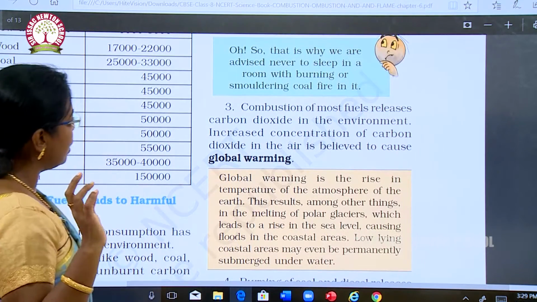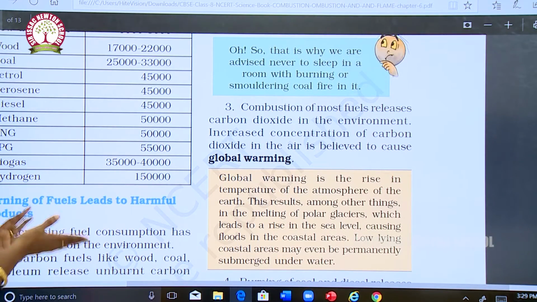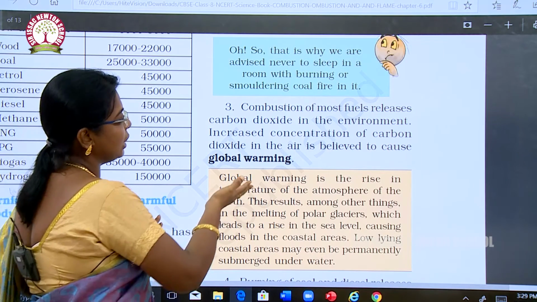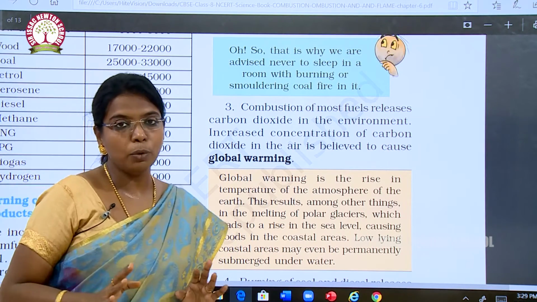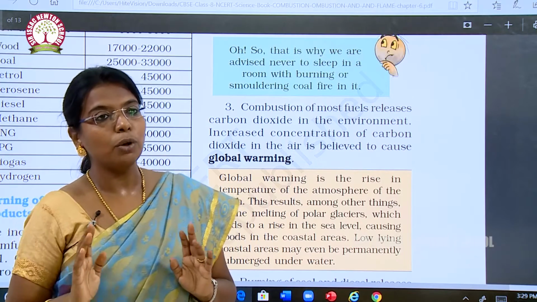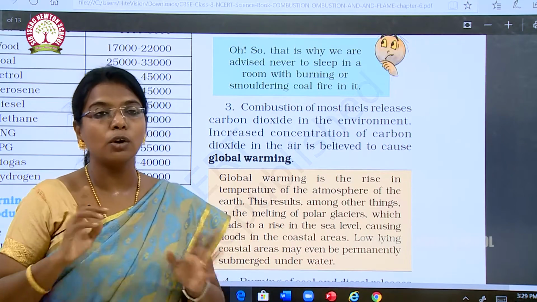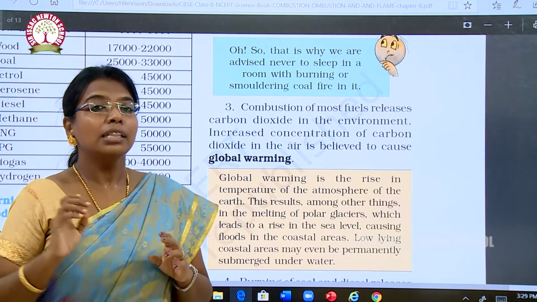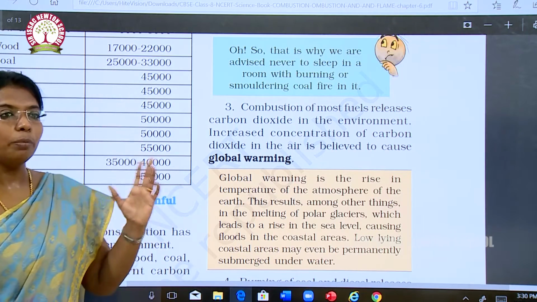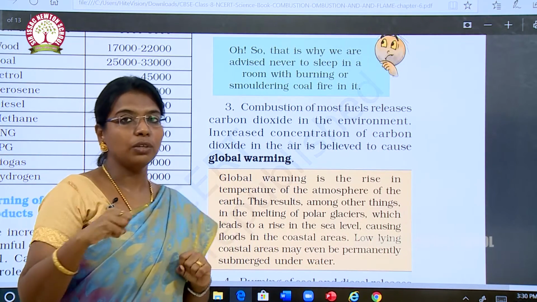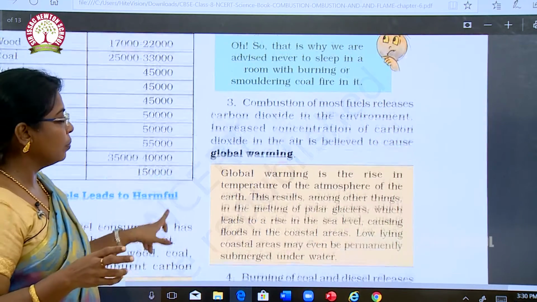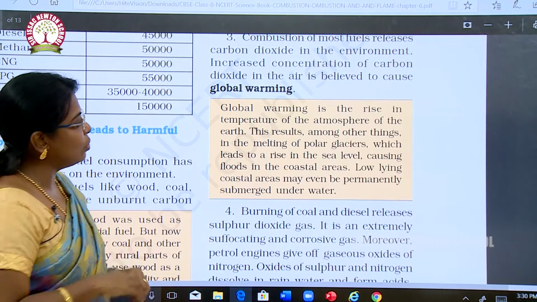Combustion of most fuels releases carbon dioxide into the environment. Increasing concentration of carbon dioxide in the air is believed to cause global warming. We all know about global warming, and what is the cause of global warming? Because of these pollutions, mainly carbon monoxide and carbon dioxide. These are the main causes of global warming. Global warming is the rise in the temperature of the atmosphere of the earth.